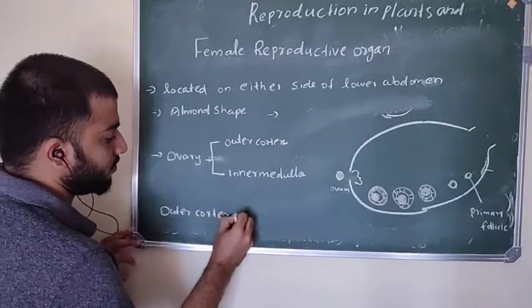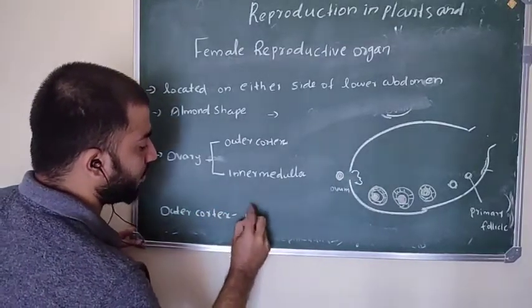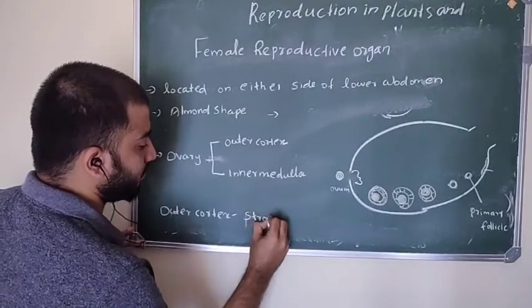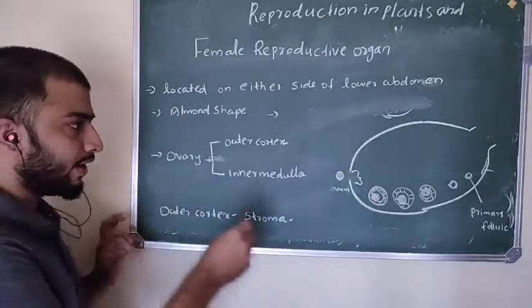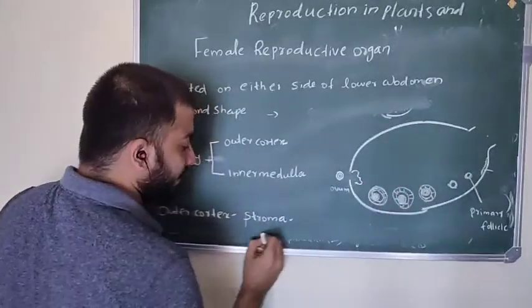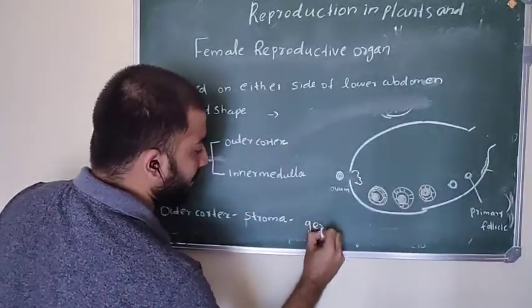The outer cortex is made up of a connective tissue called stroma. Okay, and this outer cortex is lined by an epithelium called germinal epithelium.